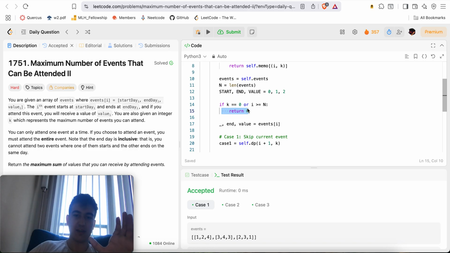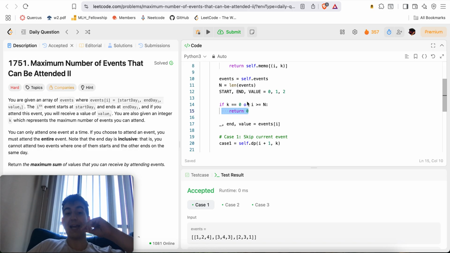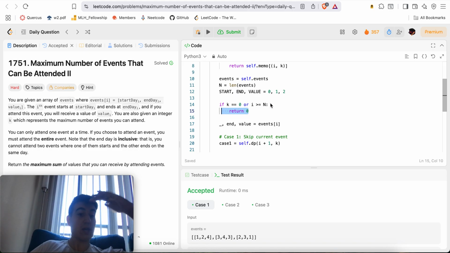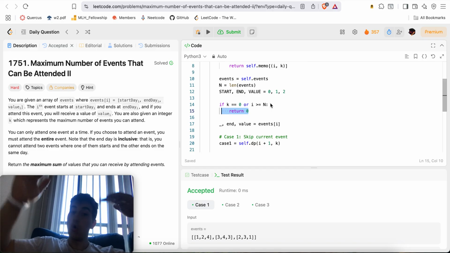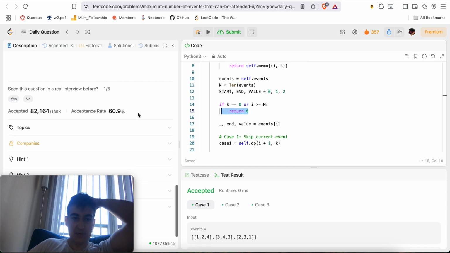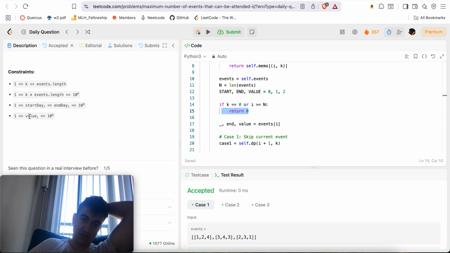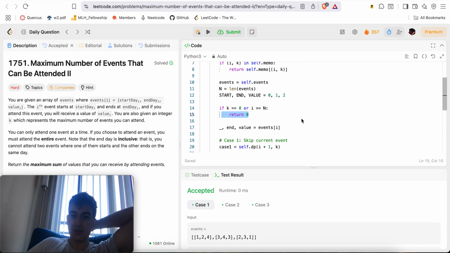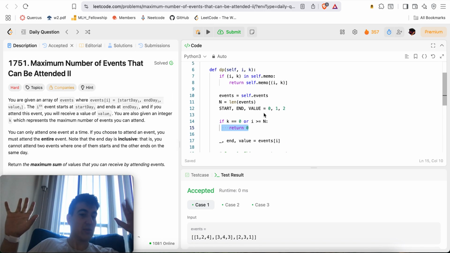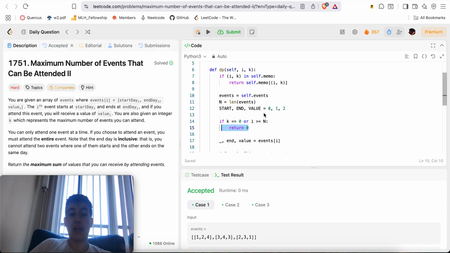We don't return float of infinity if k doesn't equal 0, because remember, we can pick at most k events, but we don't have to pick k events. We can pick k or fewer events if we really wanted to, right? Maybe some of the events are negative value. Okay, I guess there are no negative value events, so whatever. But we only have to pick at most k events, right?